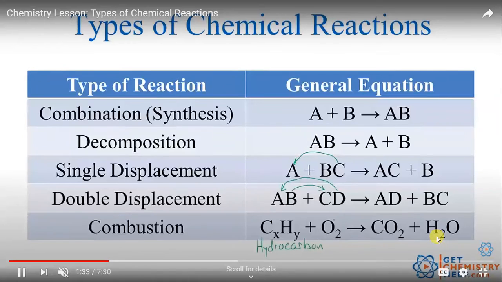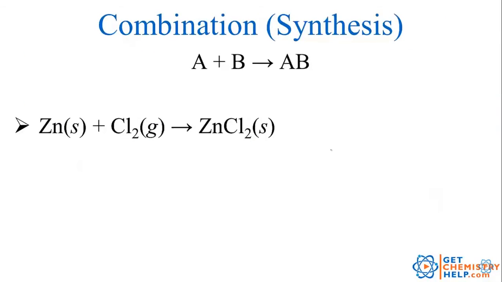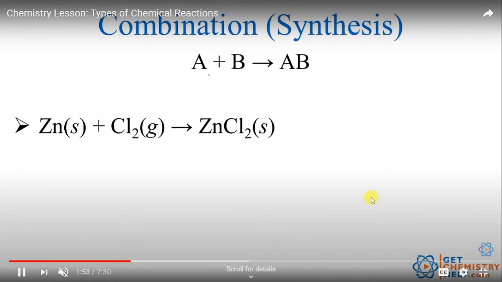And what happens in the double displacement reaction, where both of them exchange together, that is AB plus CD gives AD plus BC. So this is a type of chemical change in which two compounds in a solution react to form two new compounds by mutual exchange of radicals. Now we will see a few examples of combination, decomposition, single displacement and double displacement.